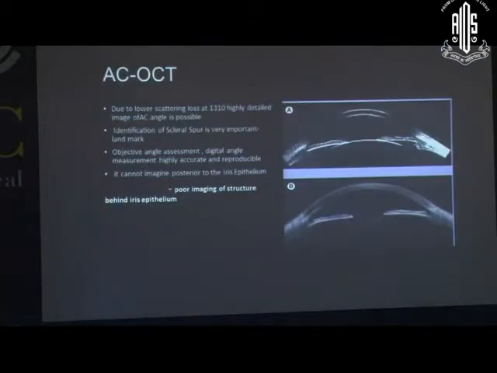Due to the lower scattering loss of light at 1310, a highly delineated, detailed image of the anterior segment angle is possible. It gives an objective angle assessment. Digital angle measurement is highly accurate and reproducible, but it cannot image the structure posterior to the iris pigment epithelium, because infrared light is unable to penetrate beyond that. So you have poor imaging of the structure behind the iris epithelium.